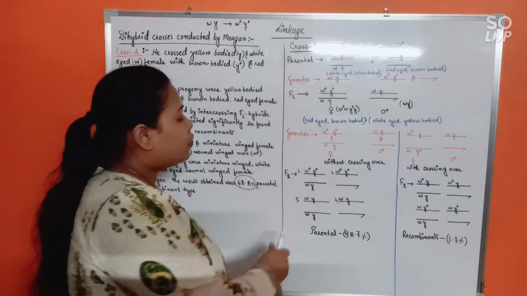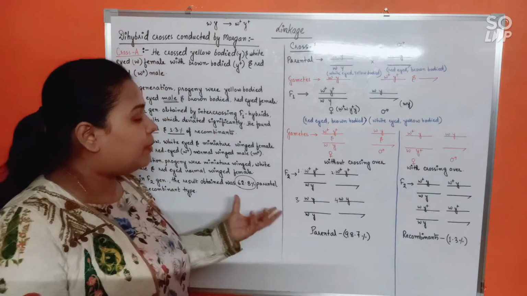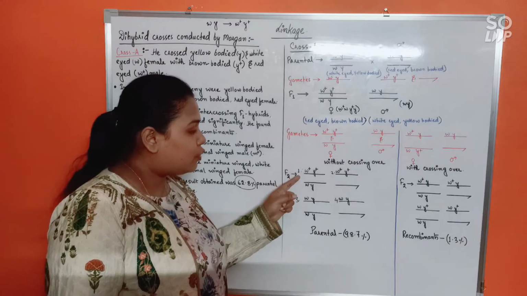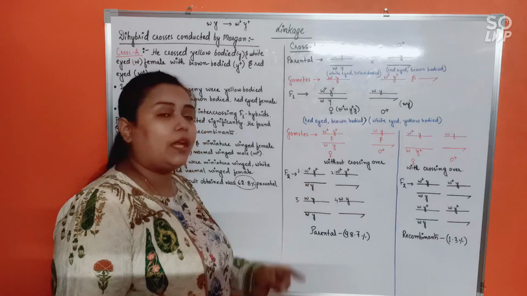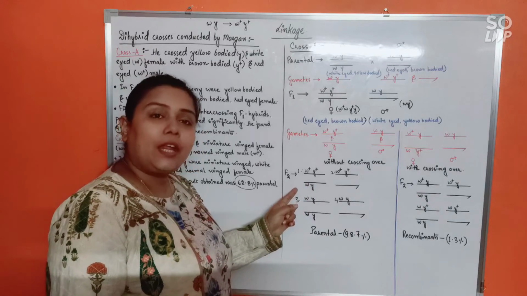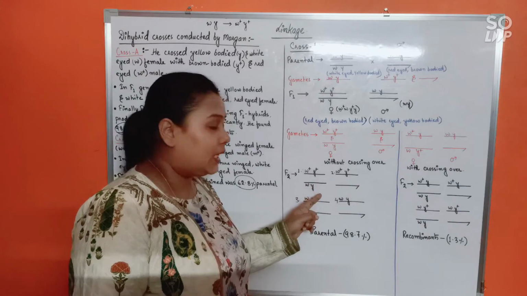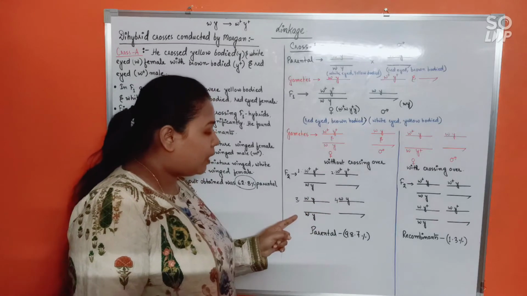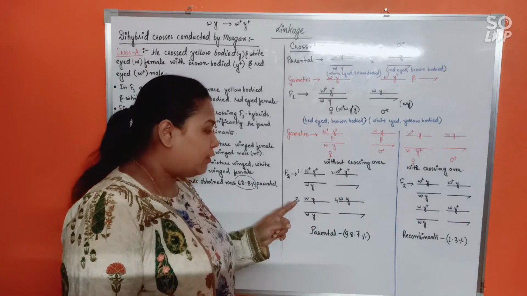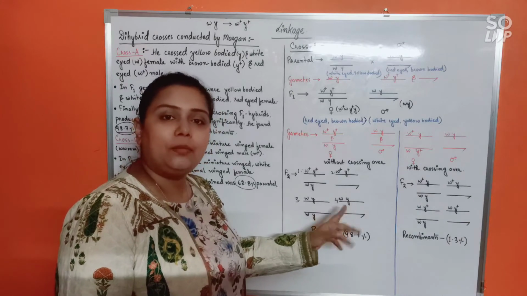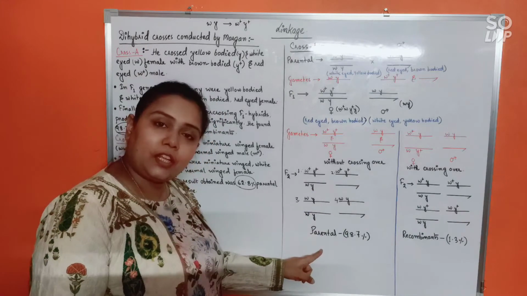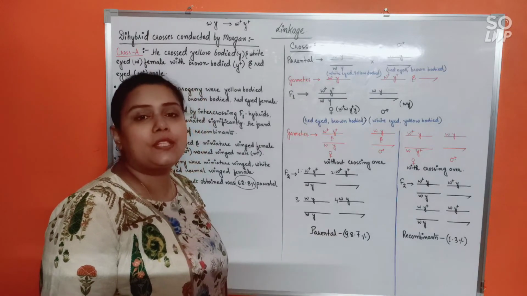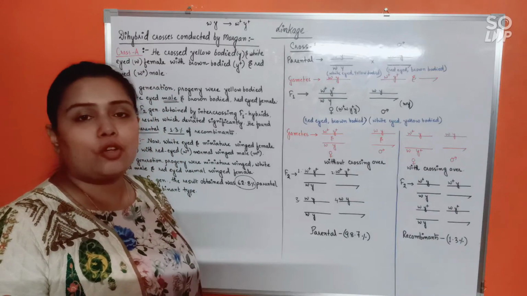Alright? So now that you can see the genotypes of the progeny, can you tell me the phenotypes? What kind of phenotype will this progeny have? Both are X chromosome, W plus W, Y plus Y. It will be red-eyed and brown-bodied female. This one, red-eyed and brown-bodied male. Right? This one, white-eyed, yellow-bodied female and white-eyed, yellow-bodied male. So all are parental combinations. Right? And Morgan found that parental combination was 98.7% of the time in case of cross 1, isn't it, or cross A.